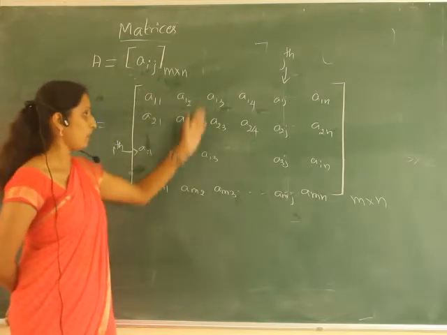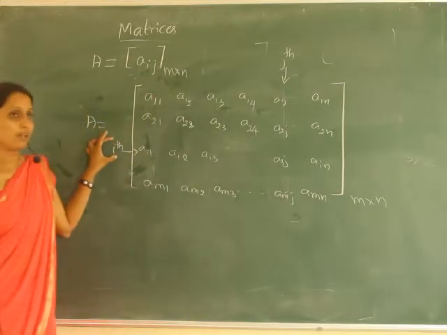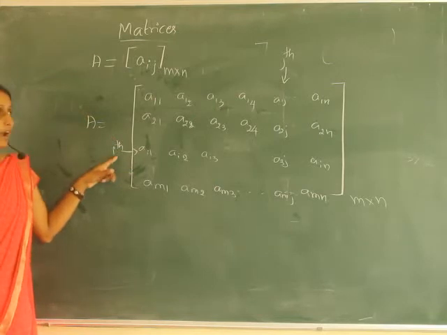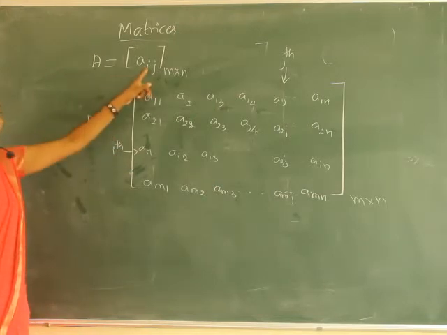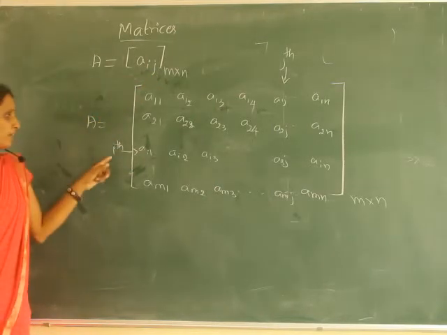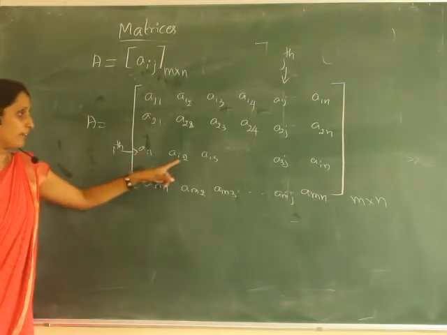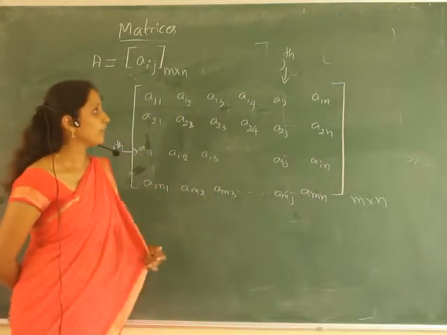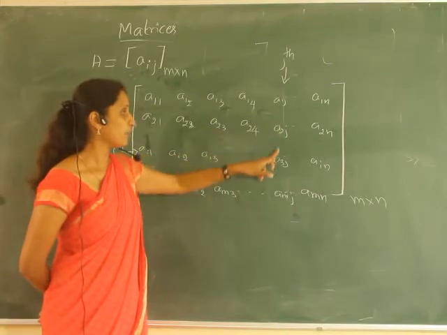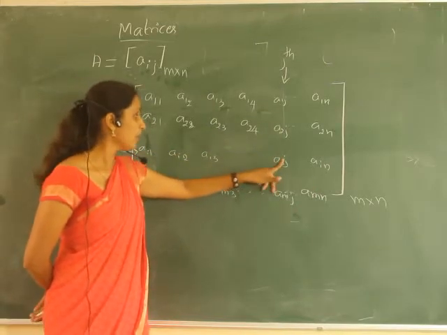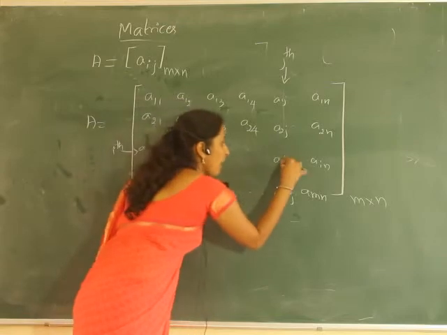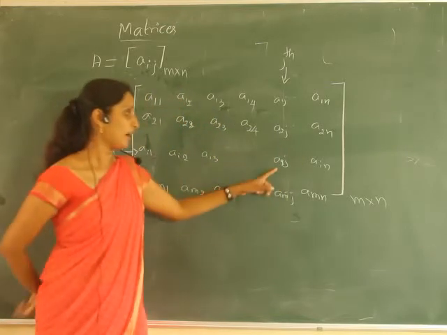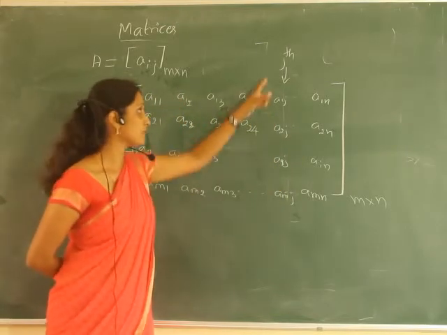In between there is the ith row and the jth column, because we have taken i as row and j as column. So the ith row is AI1, AI2, AI3, up to AIN, and the jth column is A1j, A2j, A3j, up to AIj and AMj.